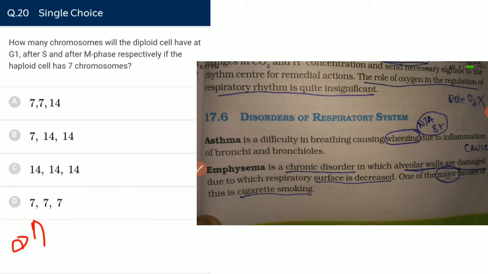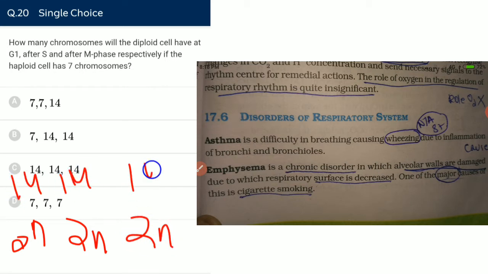In S phase, DNA gets doubled. The chromosome number does not double or increase. Only the amount of DNA increases, not the number, at the S phase. So at the S phase we have a diploid set of chromosomes, and in the M phase we have a diploid set of chromosomes. So our answer is 14, 14 and 14. Fourteen chromosomes will occur in G1 phase, S phase and M phase respectively.